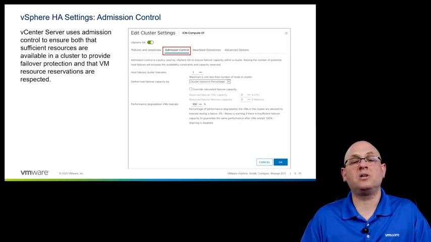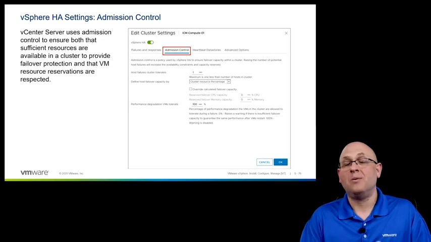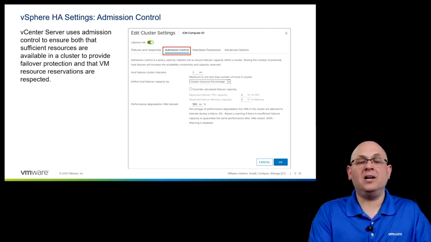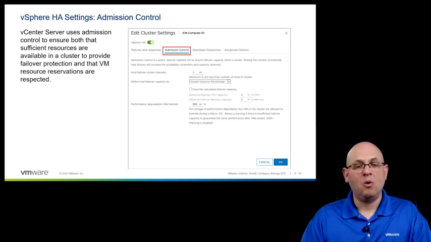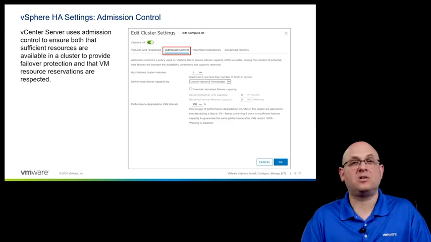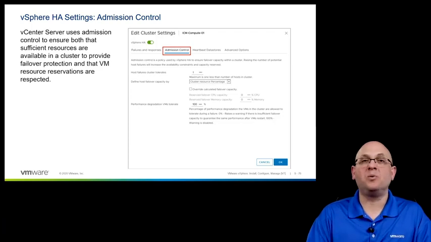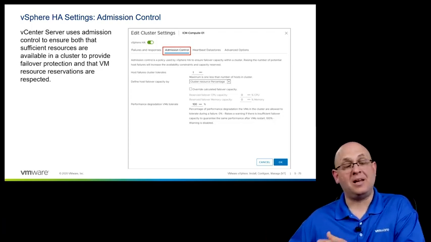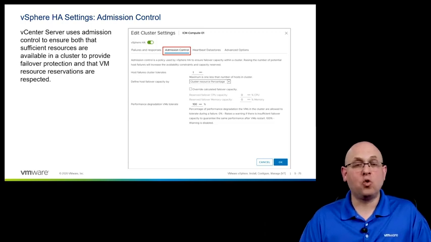Maybe in a 64 host cluster, I want to make sure that an entire blade chassis, say it has 8 blades in the chassis, can fail. What if the whole thing fails all at the same time? All 8 hosts go down out of a 64 host cluster. Well, what happens if I'm down 8 hosts and I have reservations on my VMs? Will all of the VMs on those 8 hosts be able to restart on the remaining capacity? Well, let's ensure that that is true.